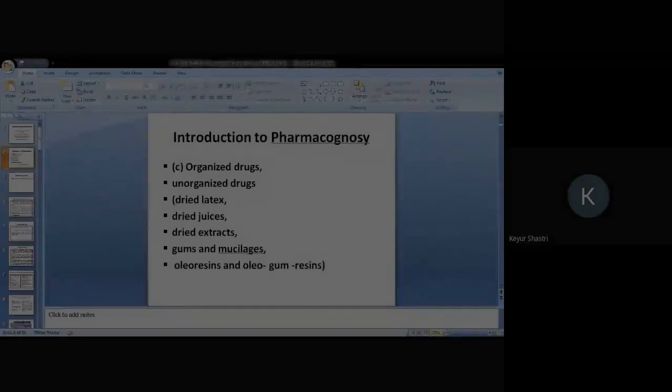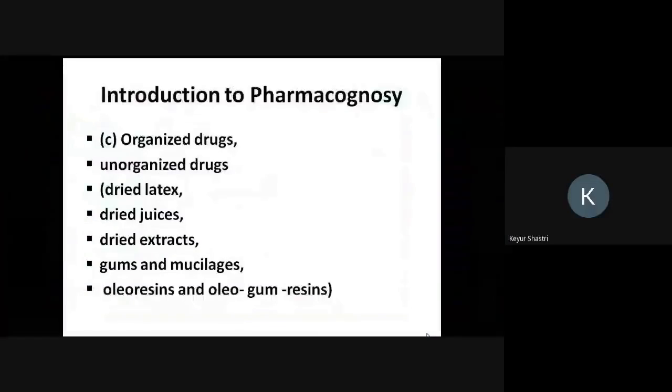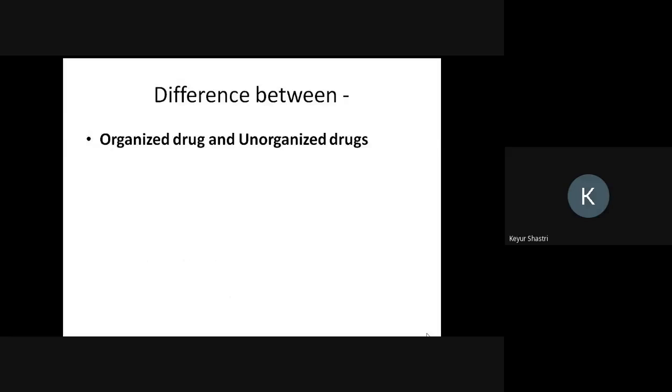We are starting with the third part of the chapter, Introduction to Pharmacognosy: organized drug and unorganized drug. We'll be going into the classification of unorganized drugs, that is dried latex, dried juices, extracts, gums, mucilage, oleoresins and oleogum resins. So all these terminologies we are going to cover very elaborately in today's lecture. So what is the basic difference between an organized drug and an unorganized drug?